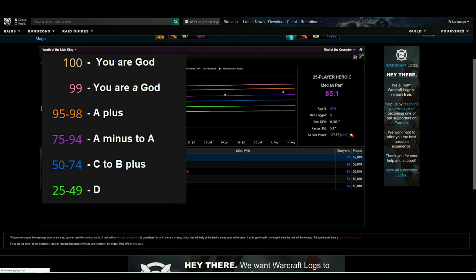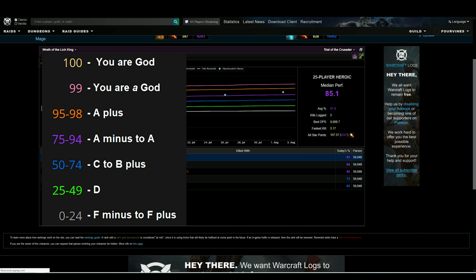Green parses, 25 to 49. That's a D, for died in the middle of the fight. If you are alive through the fight and you're parsing green, you're either in a really, really trash raid where everybody's doing terribly, that tends to give green parses, or you're missing something in your rotation. You've got something wrong with your spec. There's usually some large correctable error that can get you bumped up into that blue and purple range pretty simply.